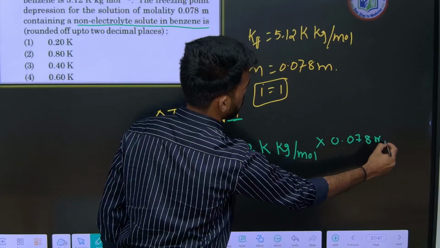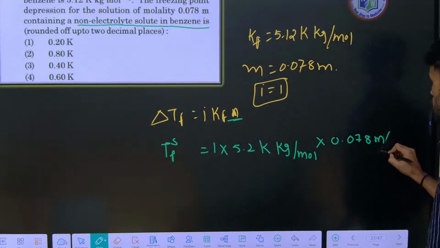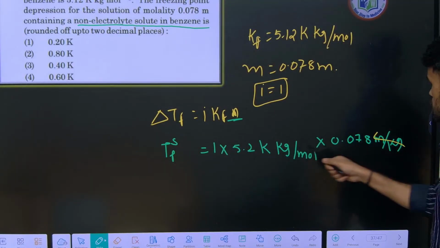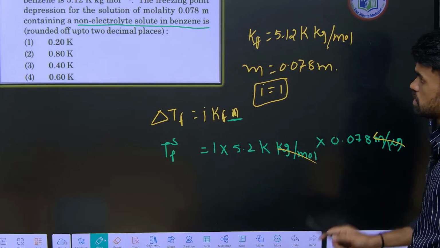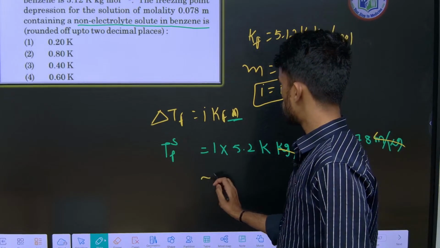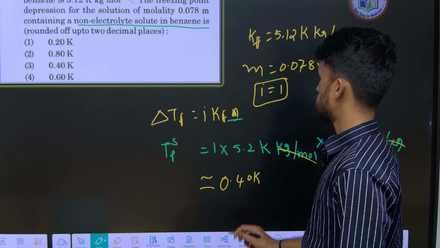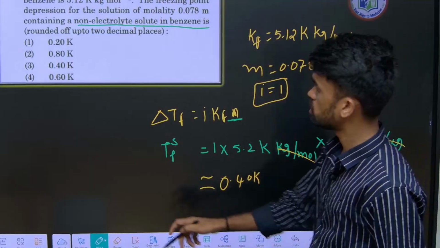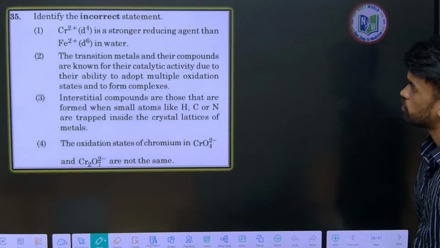0.078 mole. Molality means mole per kg, so this kg per mole is removed, and we are remaining with these two things. If we simplify this, we will get around 0.40 Kelvin. So 0.39, 0.40 we will be getting. So the third option is correct. I hope it is clear, no confusions, right?